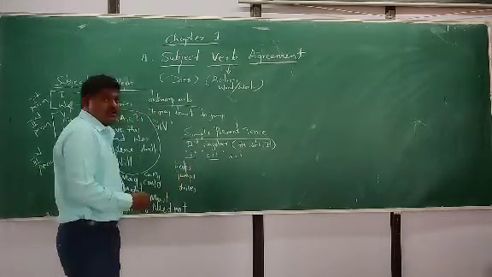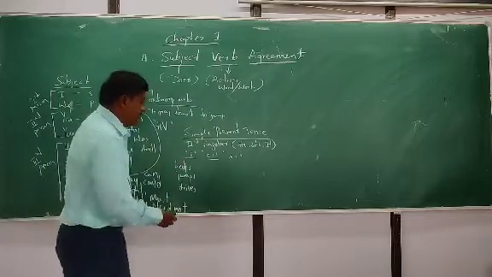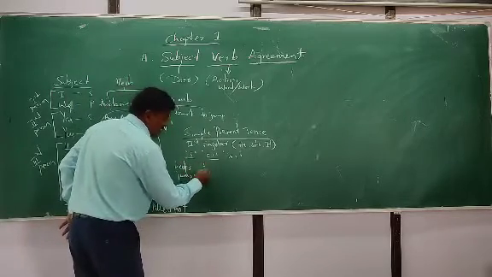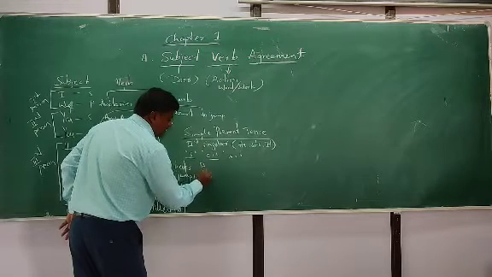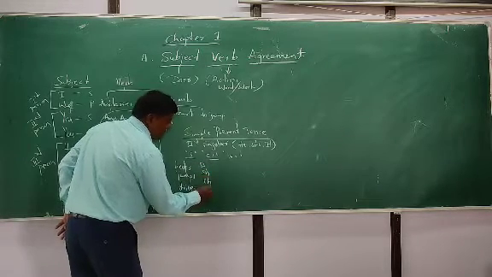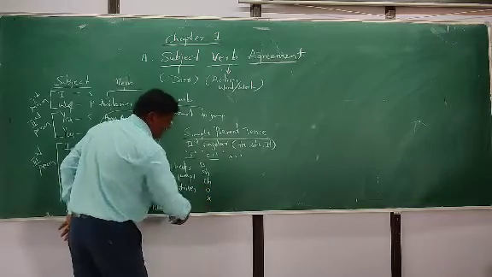Es is used when the verb ends with s, double s, sh, ch, o or x.